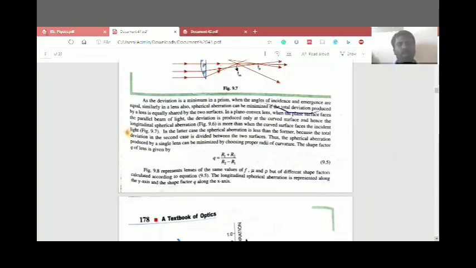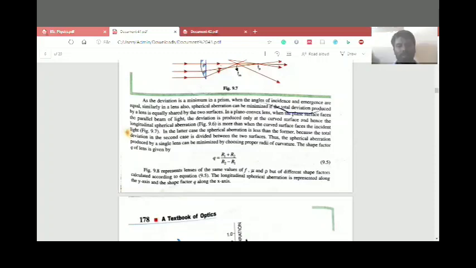Okay, so the plano-convex lens, when the plane surface faces the parallel beam of light, deviation is produced only at the curved surface. Only at the curved surface does the deviation occur. Hence the longitudinal spherical aberration. When the curved surface faces the incident light first, in the latter case the spherical aberration is less than in the former.